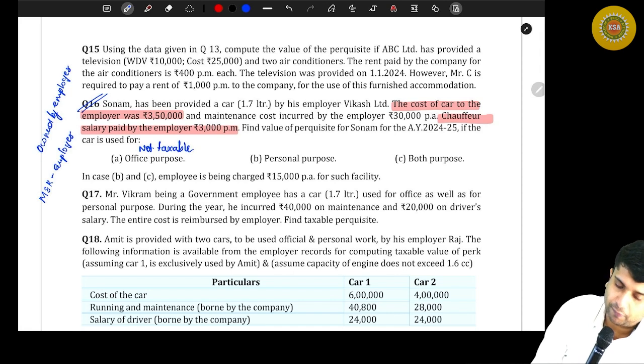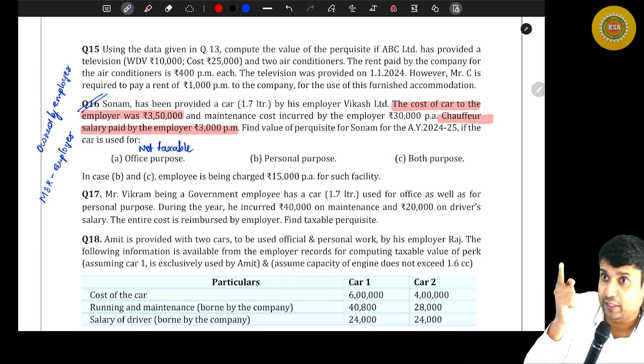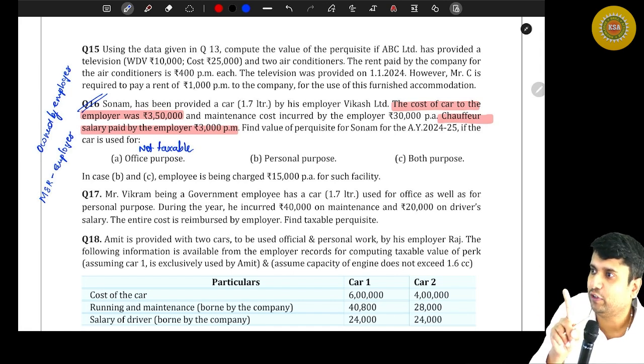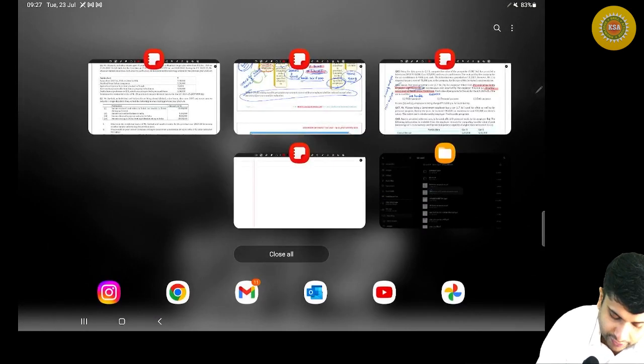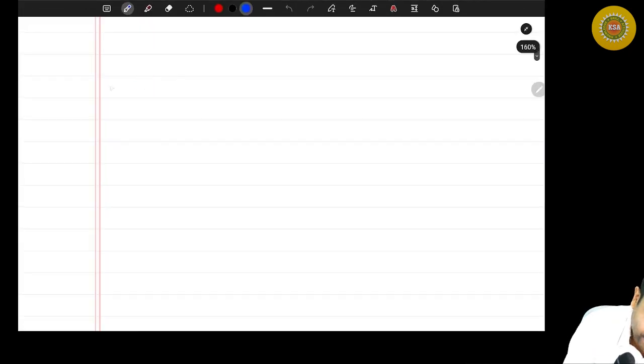If it is used for personal purpose, you have to add the dual benefit. Number 1 for the ownership. How much is the ownership value? 3,50,000 into 10%. So car, second case, that is B. So 3,50,000 is the total cost of the car into 10%, and that will be 35,000 rupees. And how about running and maintenance charges?